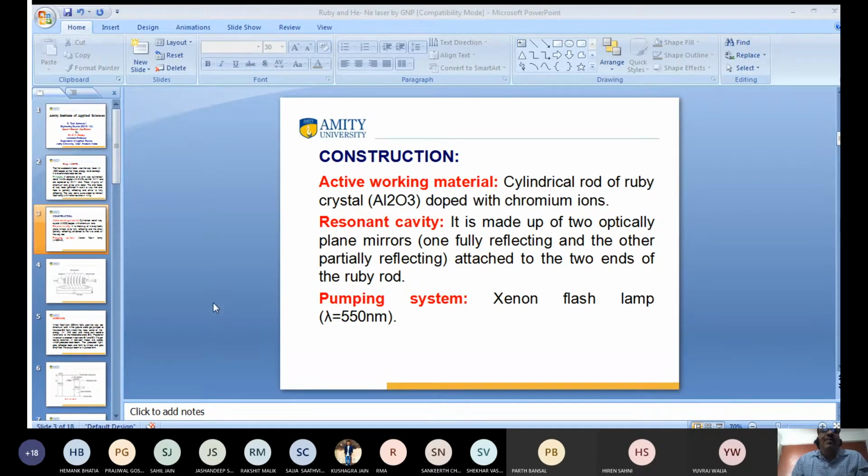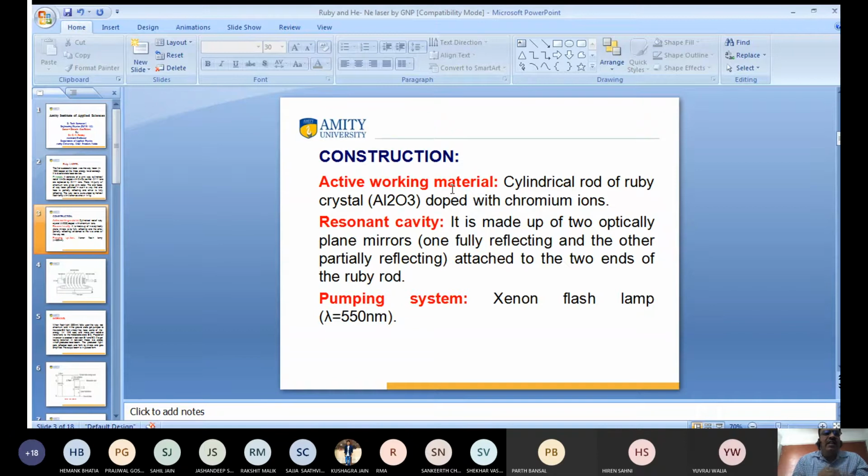What is the pumping system? We have used a xenon flash lamp, which emits light of wavelength 550 nanometer. So the xenon flash lamp is used as the pumping system. Three important materials are taken. First is the active material, which is the ruby rod, a mixture of aluminum oxide and chromium oxide. Then the resonant cavity, where one end is fully silver and one end is partially silver.